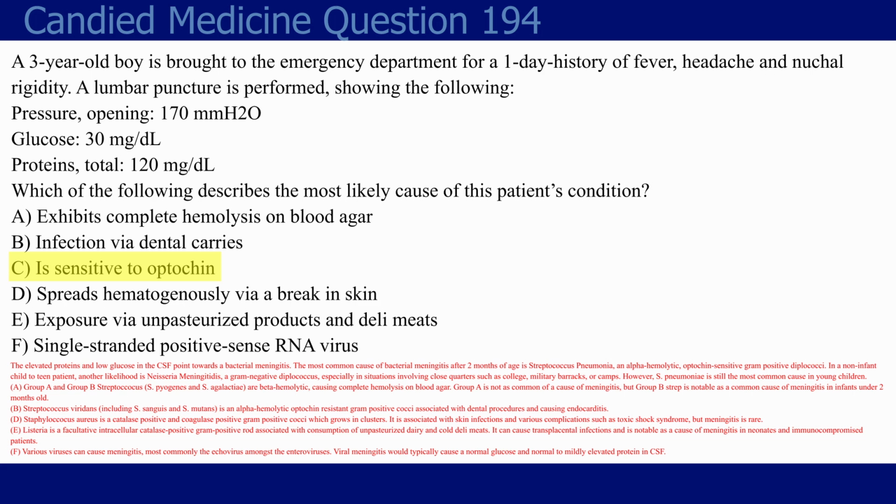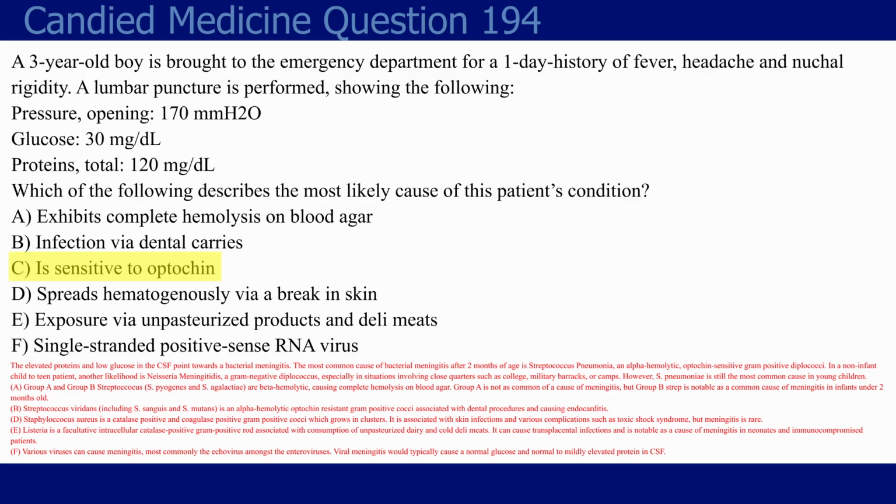So anyway, let's just look at the other answer choices here. Choice A, exhibits complete hemolysis on blood agar. Now, this is of course referring to the beta hemolytic organisms. When we're talking about separating out the catalase negative gram-positive cocci, you have the alpha hemolytics, partial hemolysis, green zone on blood agar. Those are your Strep pneumo, like this question, and viridans. Once again, choice A, complete hemolysis on blood agar, is beta hemolytic. This is referring to group A strep and group B strep, which is Strep pyogenes, which is bacitracin sensitive, and your Strep agalactiae, group B strep, which is bacitracin resistant.